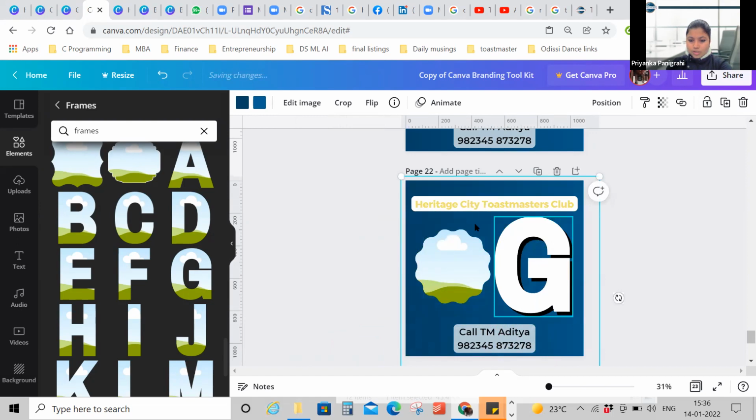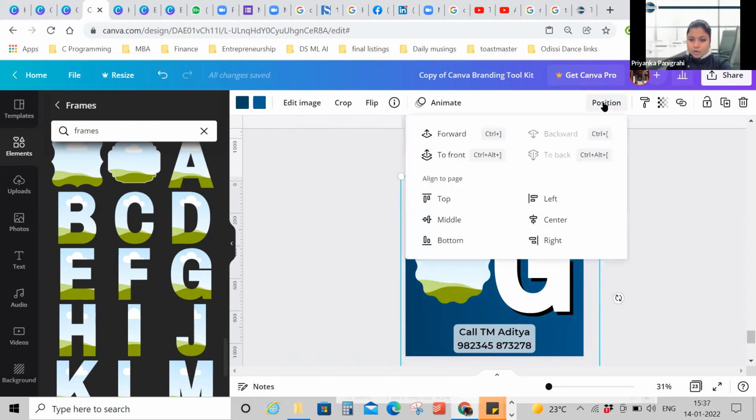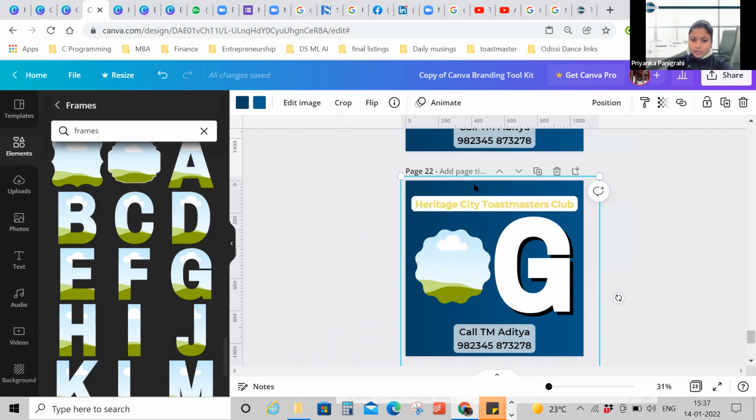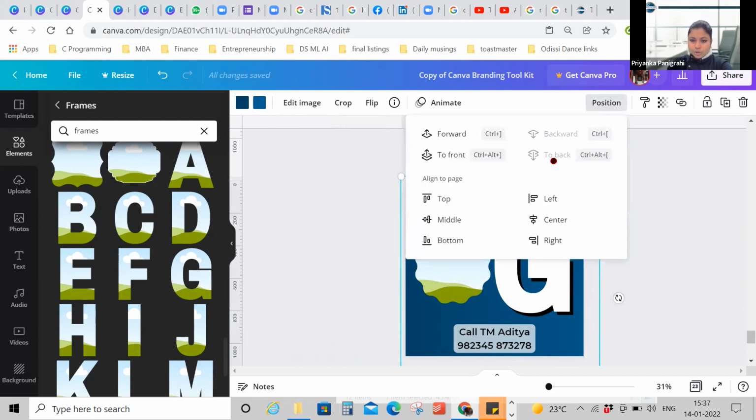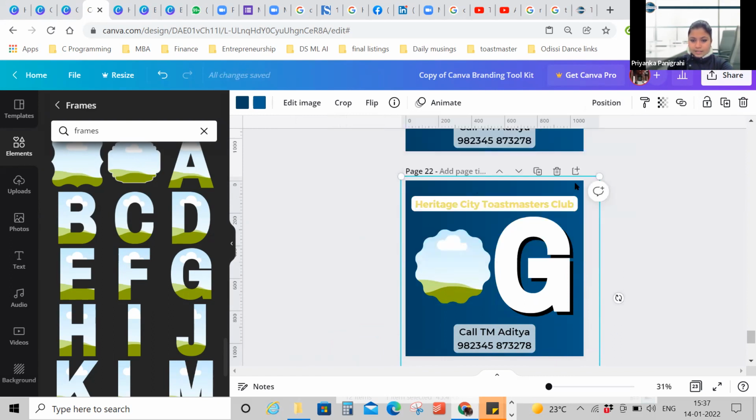Now, what I can do is also put this gradient blue background to back. But it is the furthest back that it can go, so that is why this position is not being highlighted. It's like that. Now, what else?